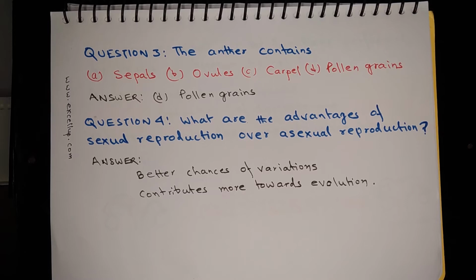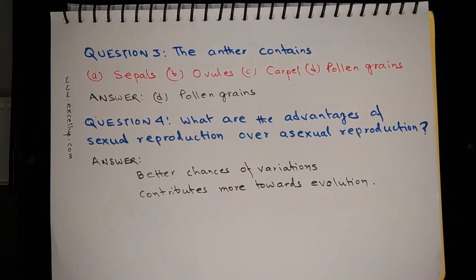Now question number 4: what are the advantages of sexual reproduction over asexual reproduction? What happens in case of sexual reproduction? Two individuals are involved in the process, one a male parent and another a female parent.